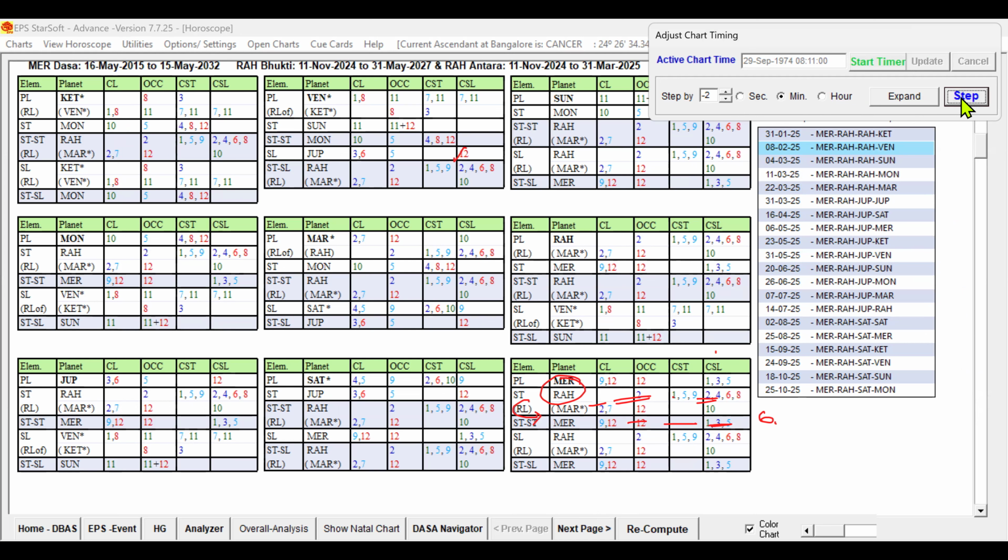There will be a change. You can see that the sublord of the sixth house is moved from Jupiter. Jupiter was previously 6 and 12. Now six is not ruled by Jupiter; six has moved to Rahu, right?